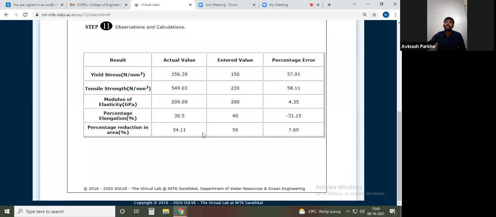Okay, so this is related to that. Have you understood this practical, how the tensile testing is conducted on mild steel? If you are having any problem, you can ask me.